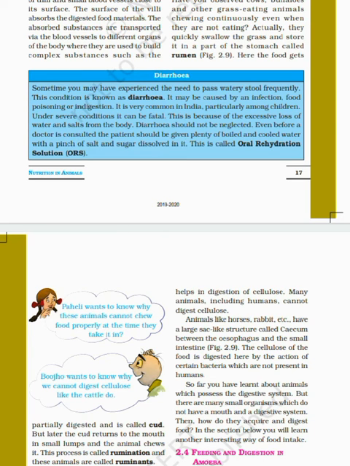The inner walls of the small intestine have many finger-like outgrowths called villi, which we have already discussed. The absorbed substances are transported through blood vessels to various organs of the body, where they are utilized to build complex substances like proteins essential for the body. This is called assimilation. It is important for your exams. Absorption and assimilation can come directly as a question: what are absorption and assimilation?